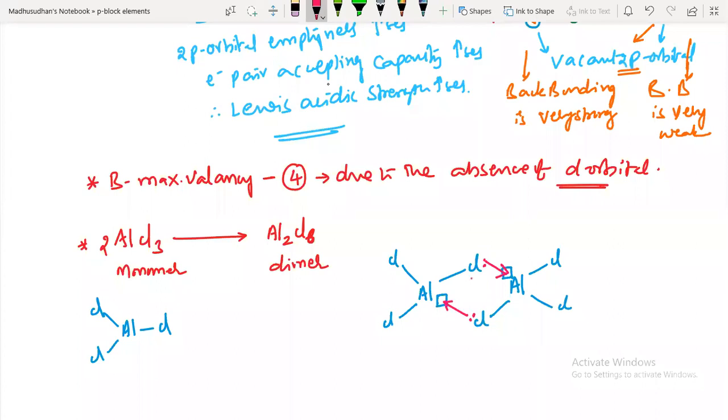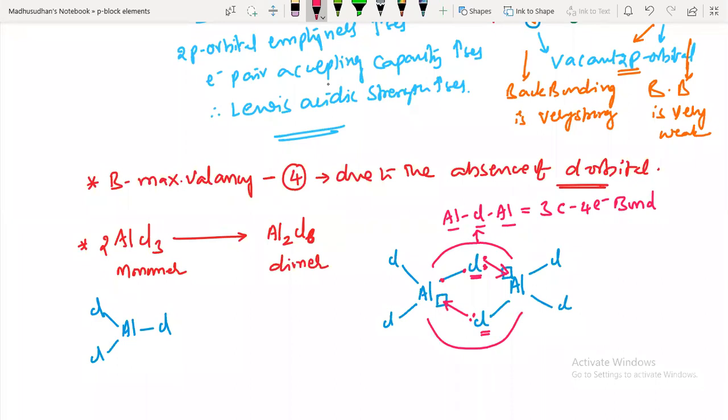So these 2 chlorines act as bridged chlorines. Now this bond is made up of 2 electrons and this bond is also 2 electrons. Total we have 2 bonds, 4 electrons. So what is the nature of this aluminum, chlorine, aluminum bond? It is a 3 centered, 4 electron bond: aluminum, chlorine, aluminum, total 3 centers. One is above this and one is below. This is also a 3 centered 4 electron bond.